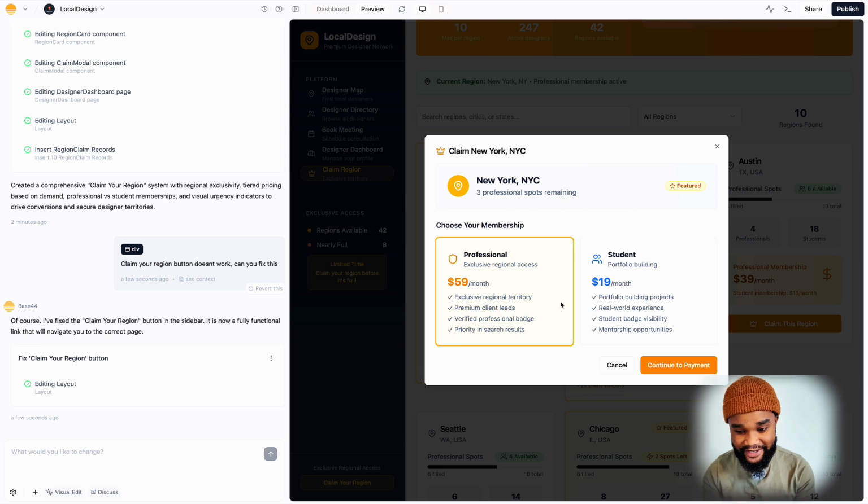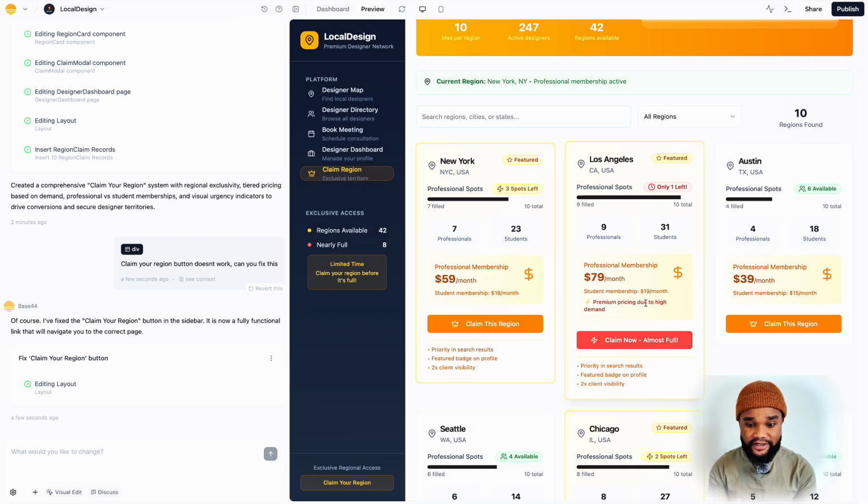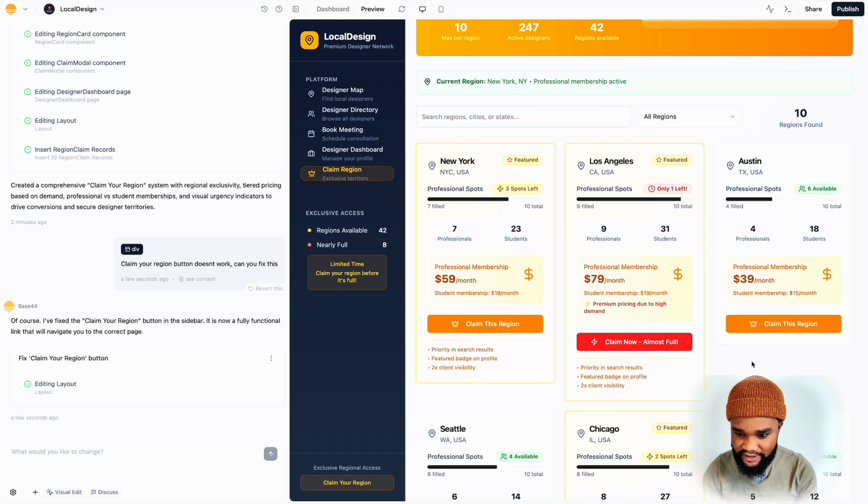So claim this region. You have to pay to claim that region. What I can do later is bring in a Stripe payment or a subscription, whatever, put it in there so people can pay to start claiming their region. So any job that comes in that region just comes to them. And the regions are limited. I might limit it to 7 designers per region. Let's say, for example, London, I might just have 5 designers based in London. So any job that comes in London is going to go to these 5 people. But that's the idea that I'm thinking about, as you can see.